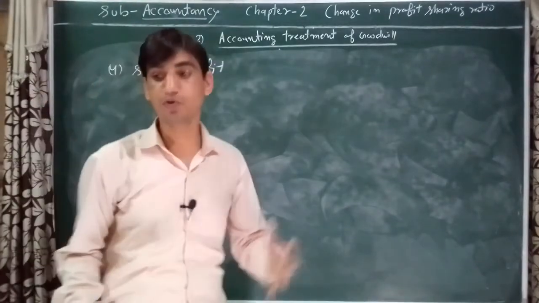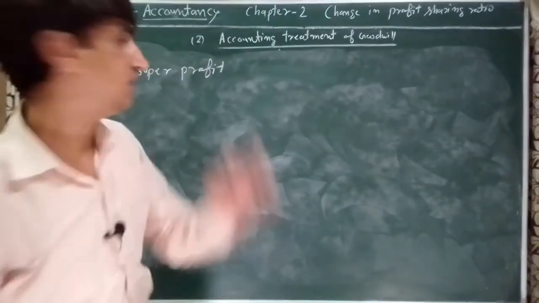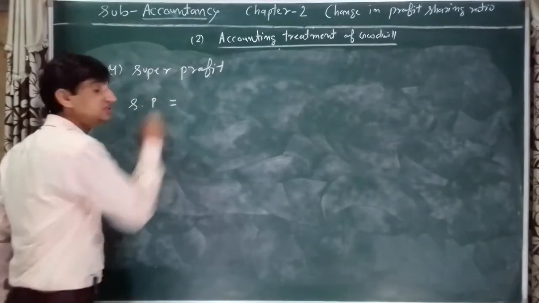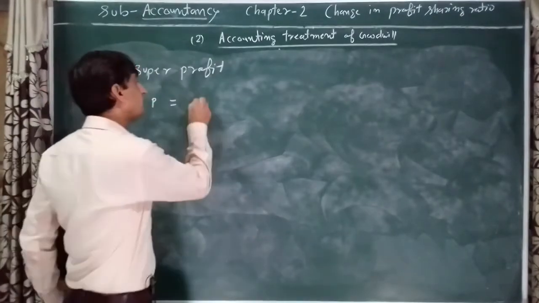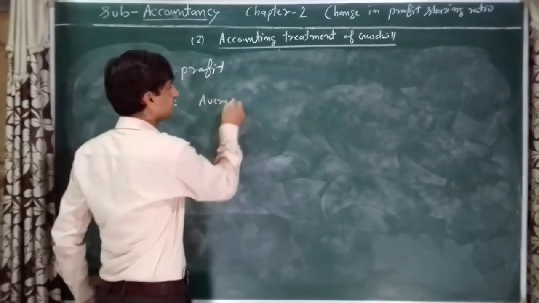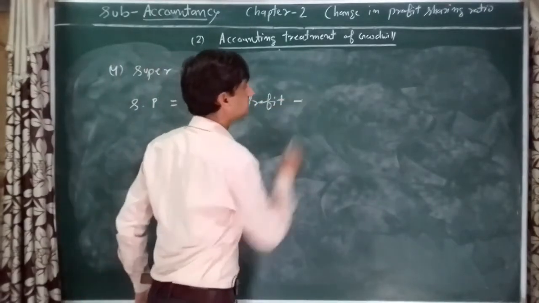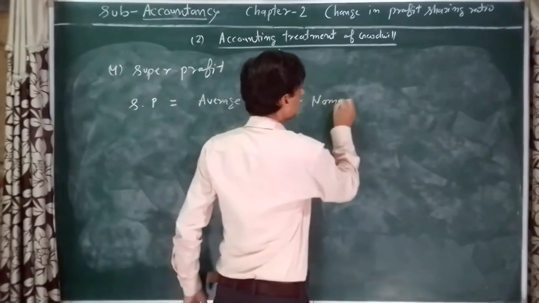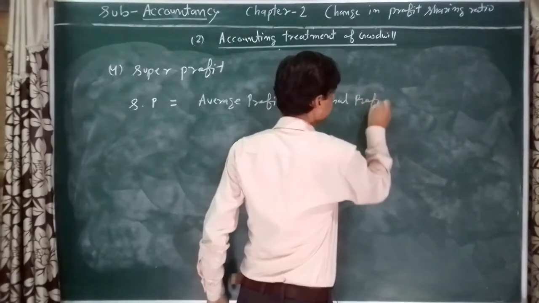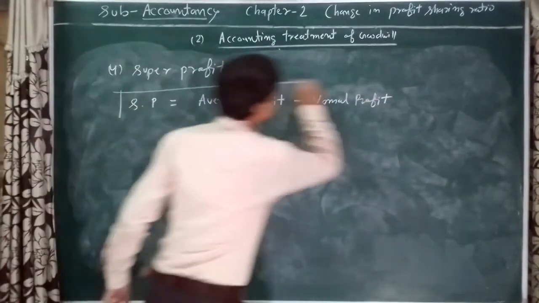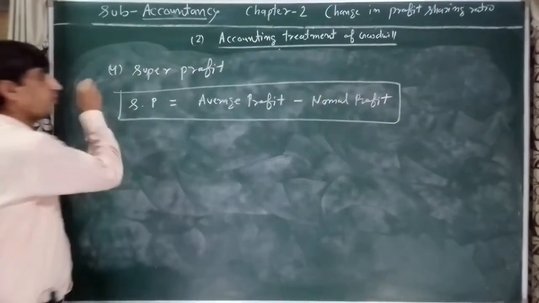What is super profit and how is it calculated? So a simple formula: super profit is equal to average profit minus normal profit. This is the formula for calculation of super profit.